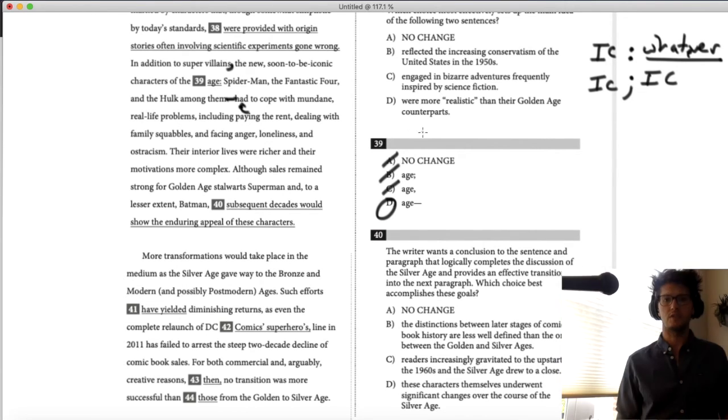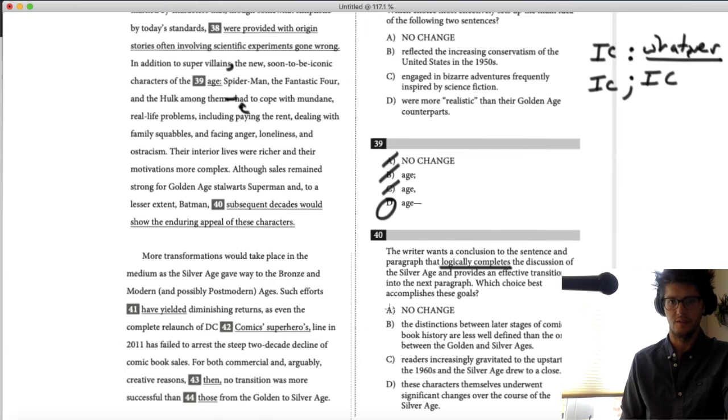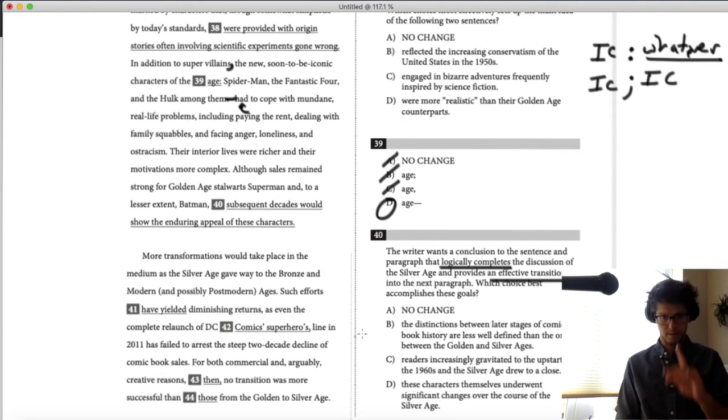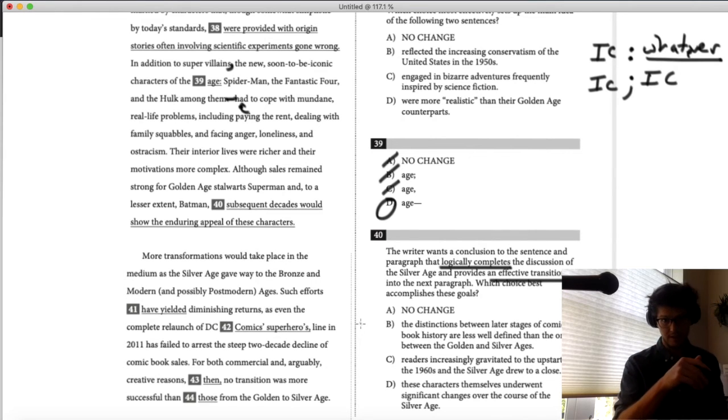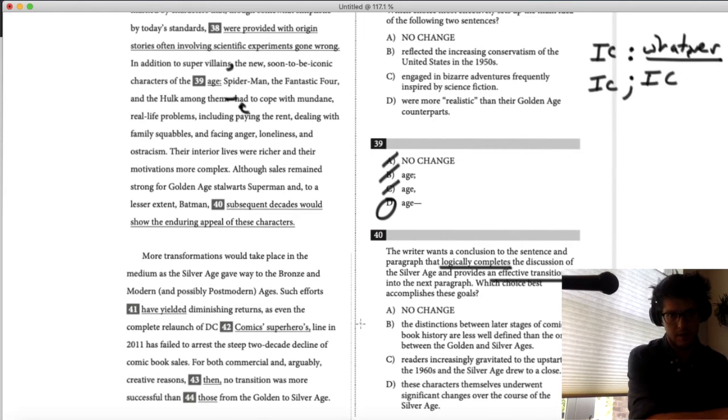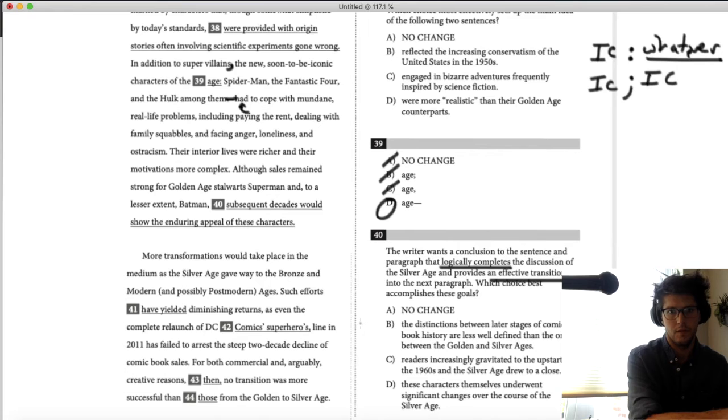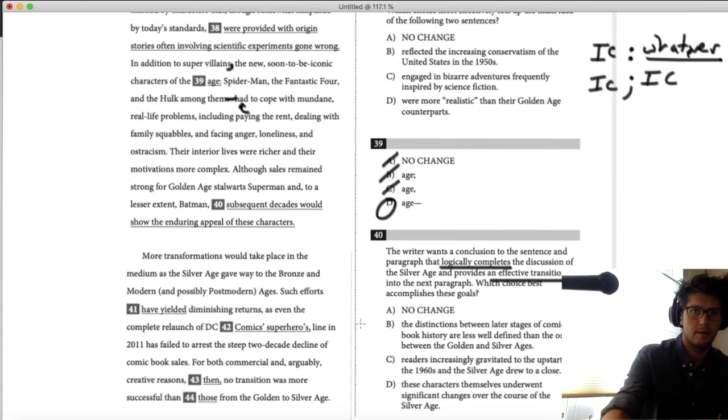So we want a conclusion to the sentence in the paragraph that logically completes the discussion and provides an effective transition. Logically completes the discussion of the Silver Age. Effective transition into the next paragraph. Well, let's see which ones don't feel like the end of the completion. I guess, what are we talking about in this paragraph? Let me scroll back up here if I can.